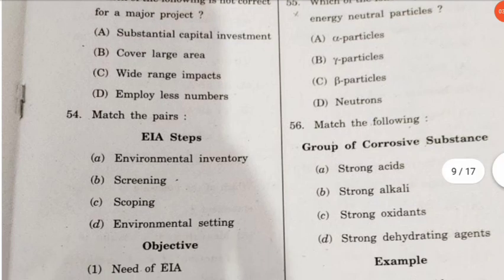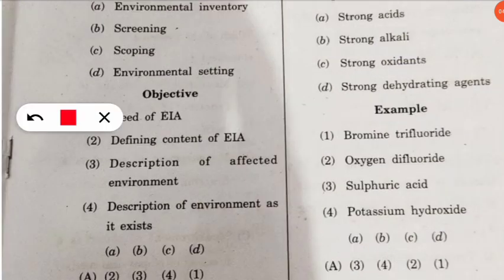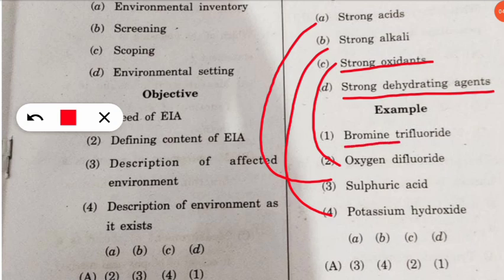Next, again match the following. Here the match the following is with the group of corrosive substance along with the examples given. So here we will know one by one. So strong acids, the example will be the sulfuric acid, which is the strong acid, and strong alkali will be what? It is potassium hydroxide. And strong oxidants will be oxygen difluoride. You should note down all these things, very important. And strong dehydrating agent will be bromine trifluoride.